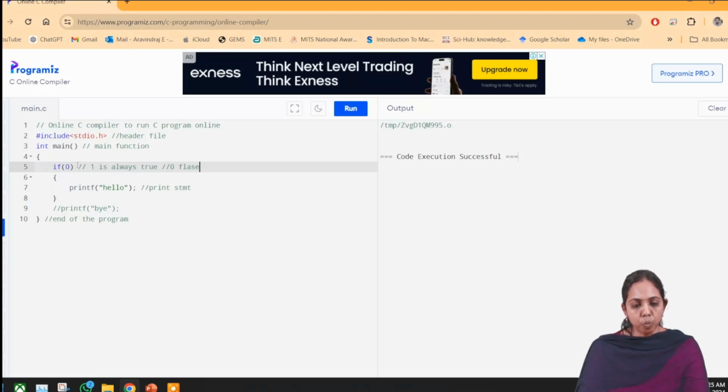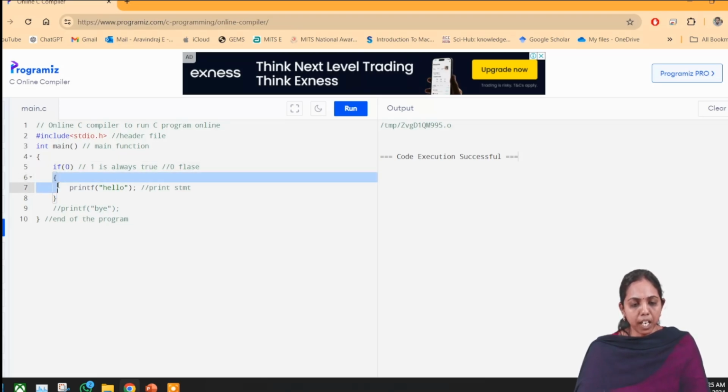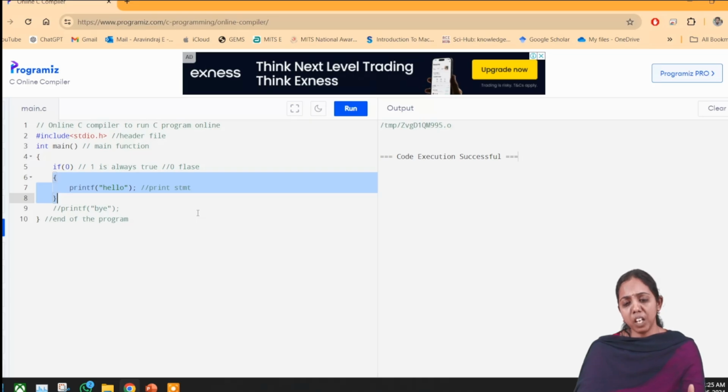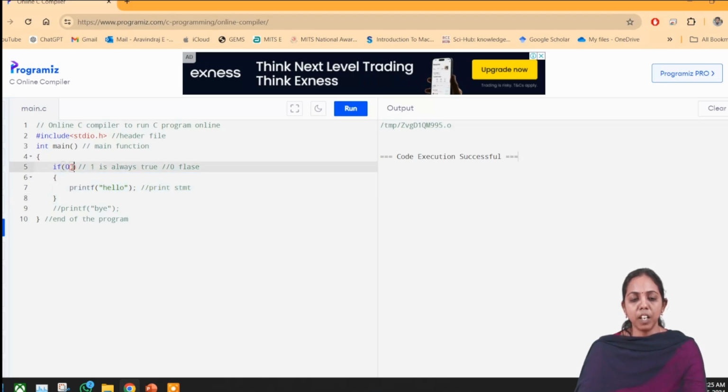So it is not going to enter into the if block, and therefore it is not printing hello. This is the difference between 1 and 0. 1 always represents true and 0 represents false. This is what I wanted to show.